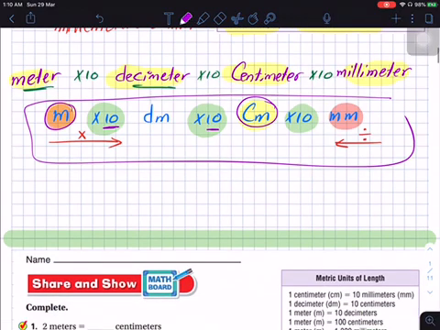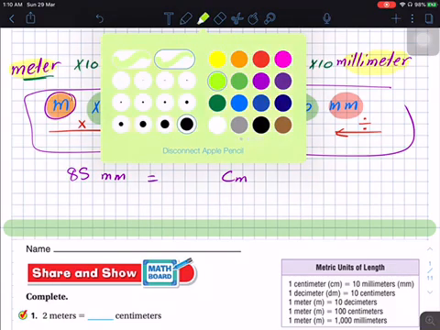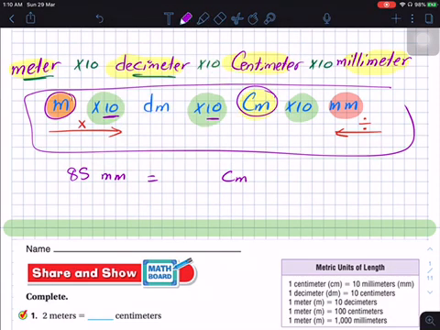Okay, remember, before doing some questions, if I wanted to convert 85 millimeters into centimeters, in this case I'm going from right to left.